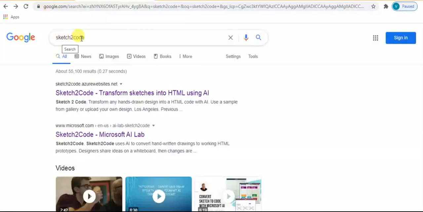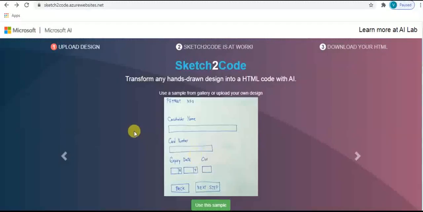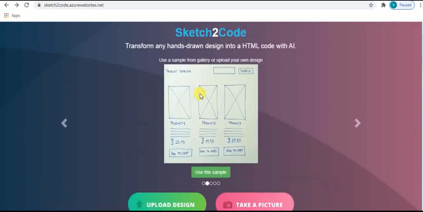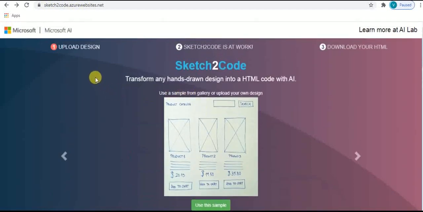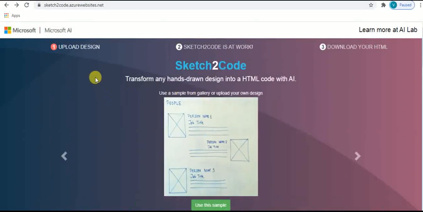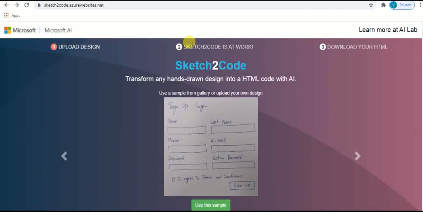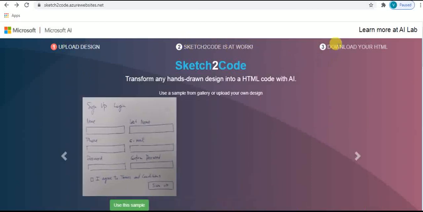You can type Sketch to Code in the Google search engine, or you can directly type the address sketch2code@azurewebsites.net. I will click the first option. After clicking, it will redirect to the Sketch to Code website on azurewebsites.net. The website looks like this. Now you can convert your handwritten drawing or sketch into HTML code in just 3 steps. First, upload your design. Second, Sketch to Code will convert that handwritten drawing into HTML code. And third, you can download your HTML code.